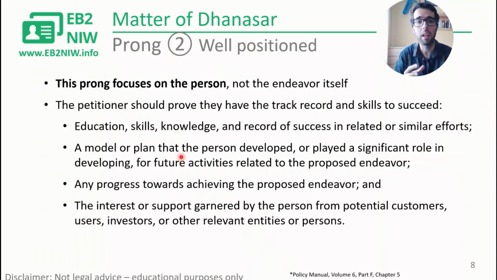It can be a business plan if your endeavor is related to a business. You can show progress. So if you have already worked on that particular endeavor and you have achieved something, that's already a good sign for USCIS. You can show there is interest from customers, users, investors, any entities in your work.